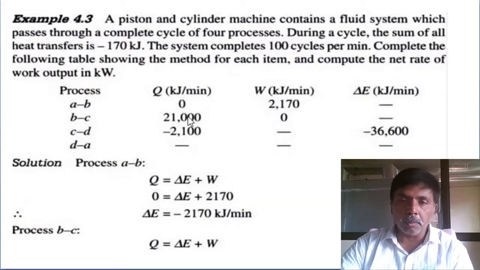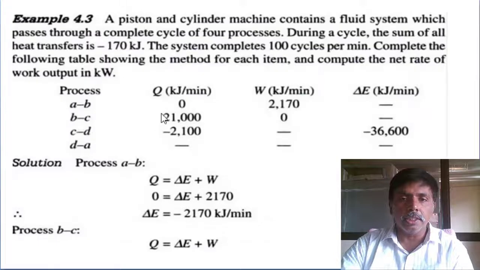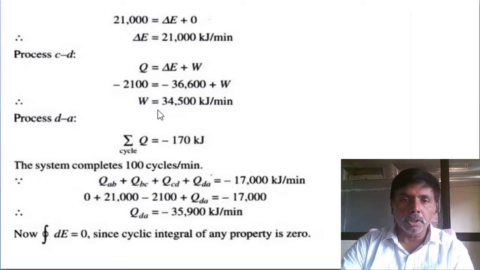Simply substitute and you will get the change in energy. Heat supply equals change in energy. Third process, they gave the heat interaction but not the work interaction. We want to determine the change in energy. Then substitute the heat interaction and change in energy given, to determine the work interaction. Then work interaction equals 34,500.